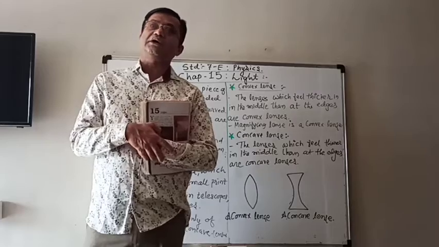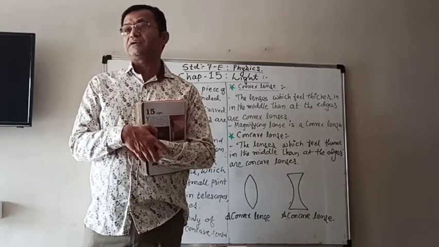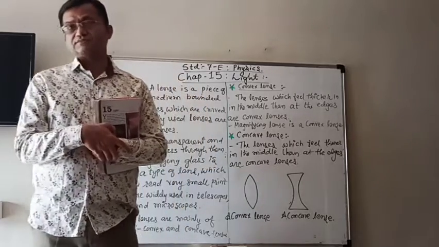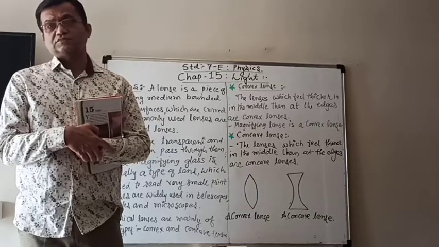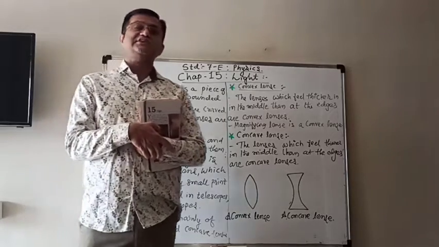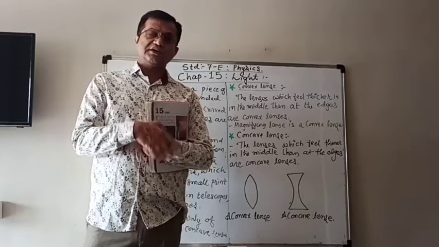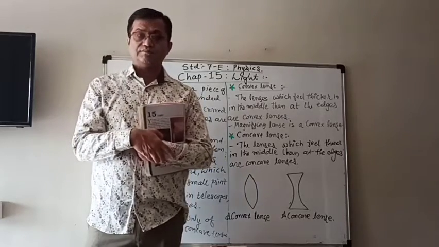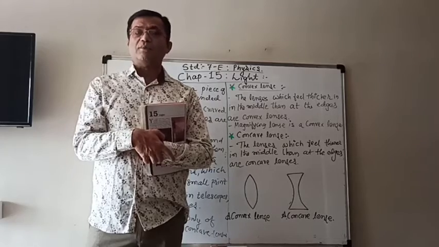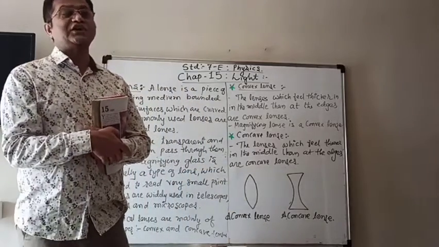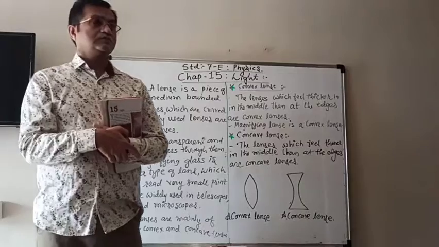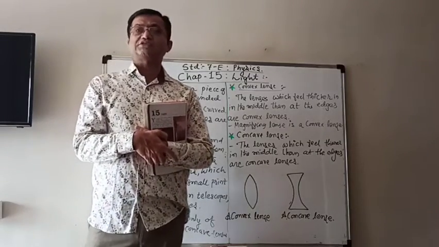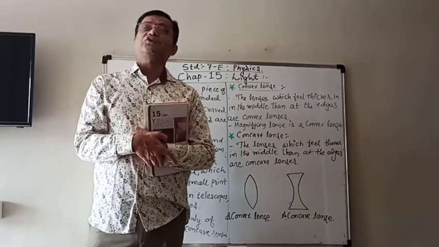Then we learn about curved mirrors, in which the reflecting surface is curved, not plane. The common ones we use are the spherical mirrors, which are of two types. We learn the concave mirror and the convex mirror.